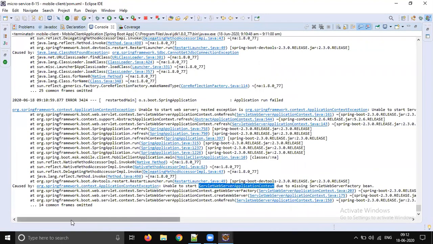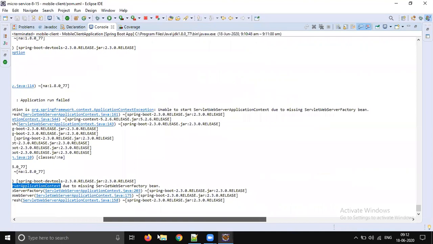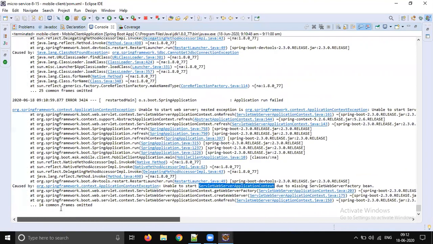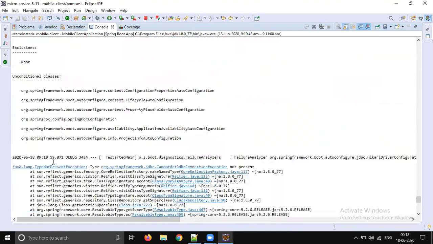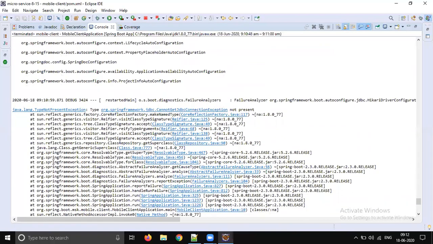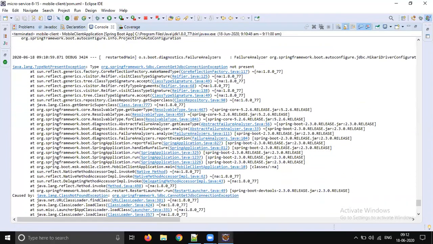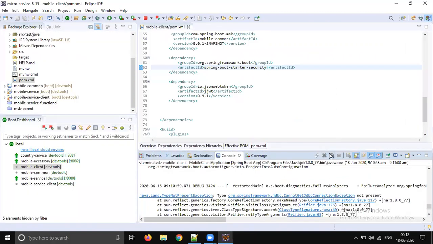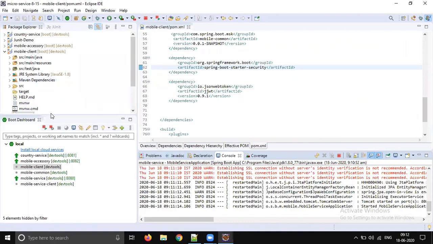Unable to start web server. The servlet is missing. I know the servlet is missing. Why do we need the database? Restart launcher. Okay, let me see. So what is the problem? Still, why is it expecting servlet?